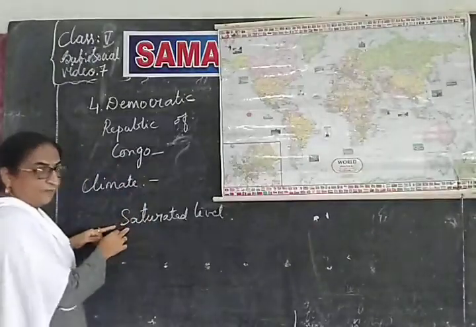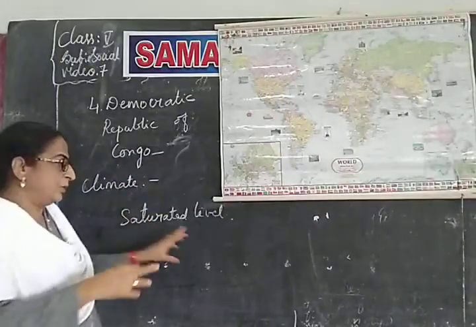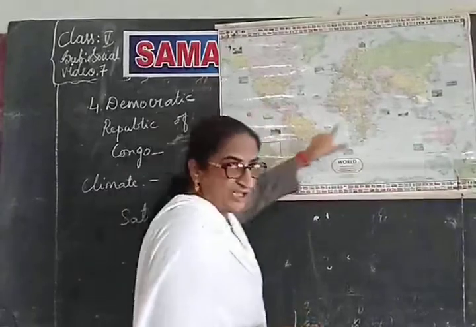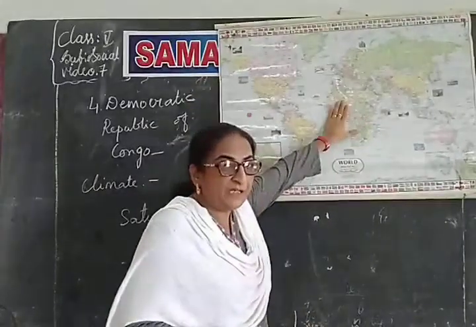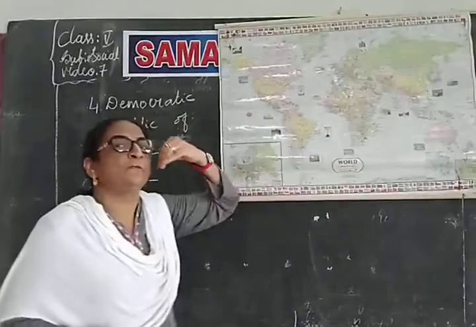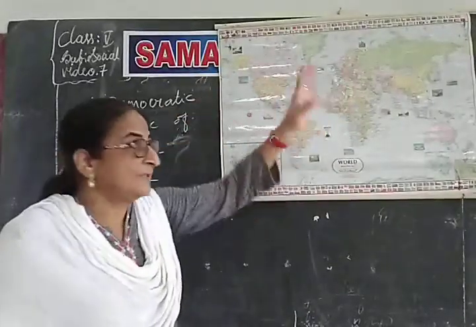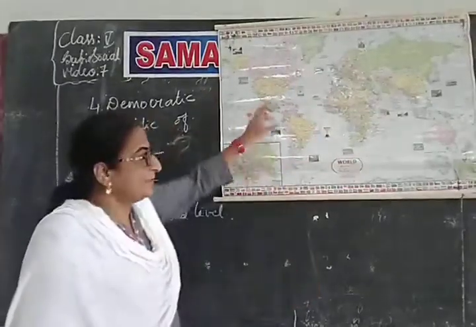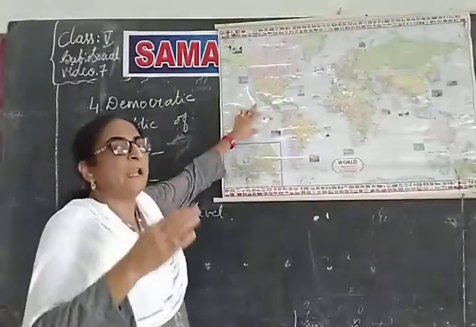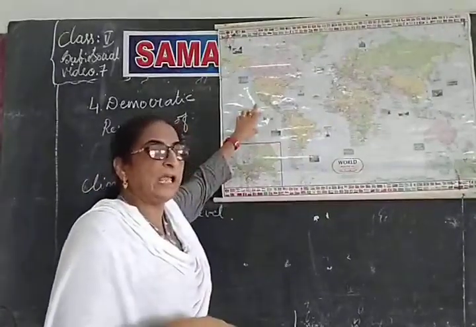So, what is happening here, I told you? Because it is the equatorial region, the sun's rays are very direct here. The rate of evaporation of water is fast, so the formation of clouds is also faster. When the formation of clouds is faster, what will happen?